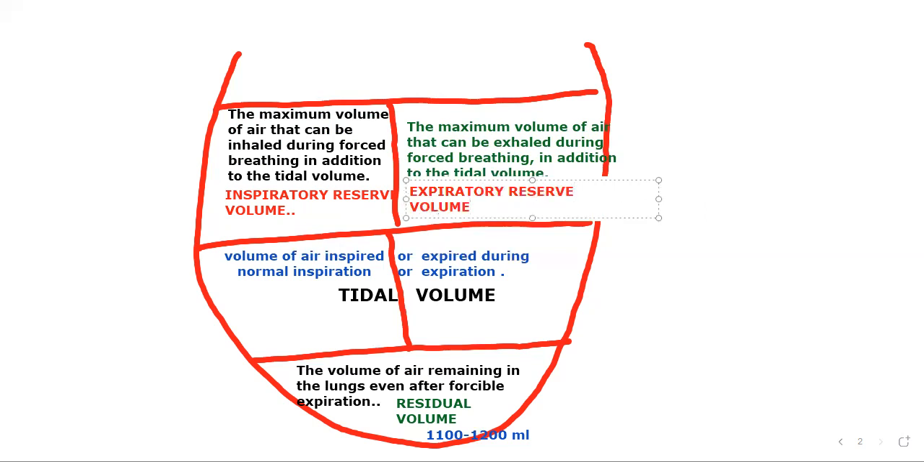Okay, so then we need to write what is inspiratory reserve volume and expiratory reserve volume, and their amounts. Inspiratory reserve volume is about 2500 to 3000 ml. Okay, so expiratory reserve volume is 1000 to 1100 ml.